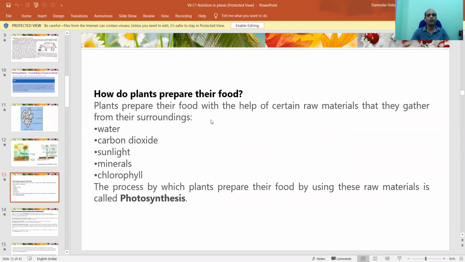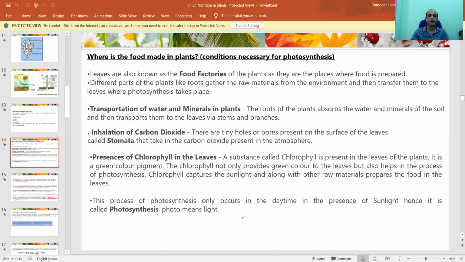Now, how do plants prepare their food? As I've told you already, water, carbon dioxide, sunlight, and minerals that we got from the earth, in the presence of chlorophyll molecules. These are the raw materials that are essential for photosynthesis. Once the plant gets all the things, what happens? Now, the leaf is said to be the food factory of plants.